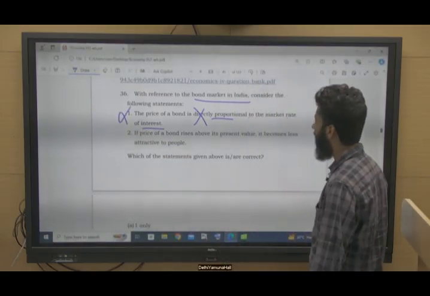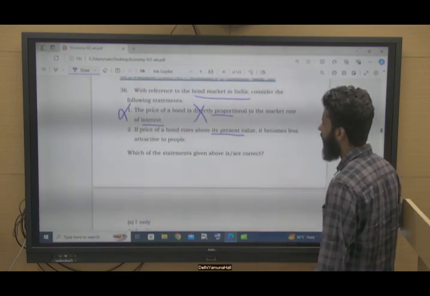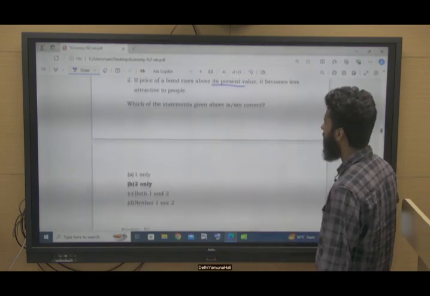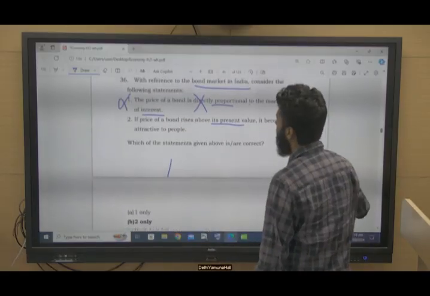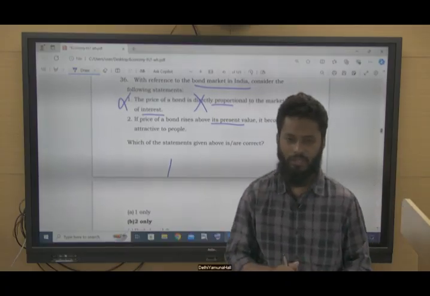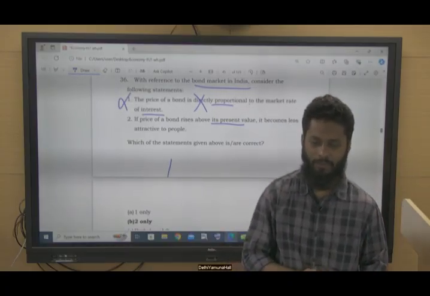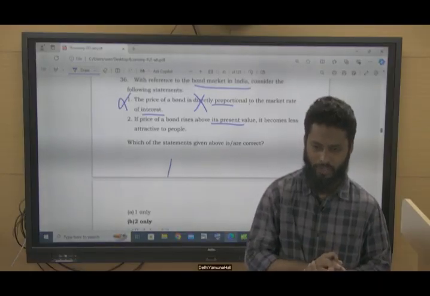If the price of a bond rises above its present value, it becomes less attractive to the people. See, the price of the bond, and how is this sale and purchase of bonds happening? Already the price will be discounted, right?